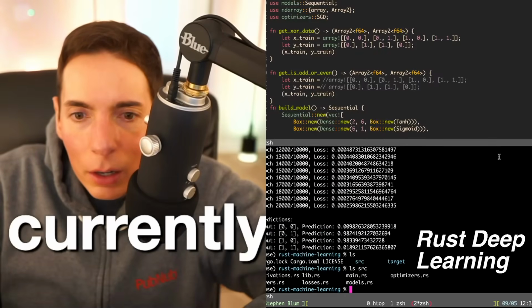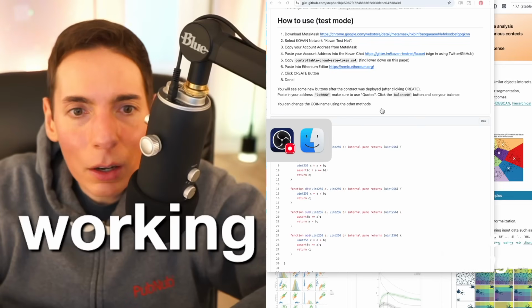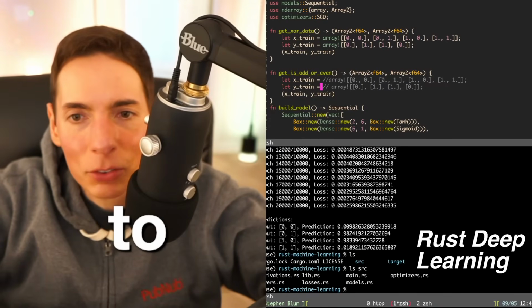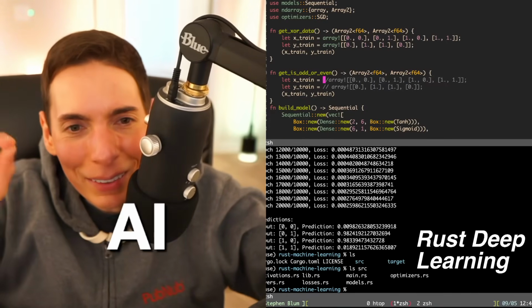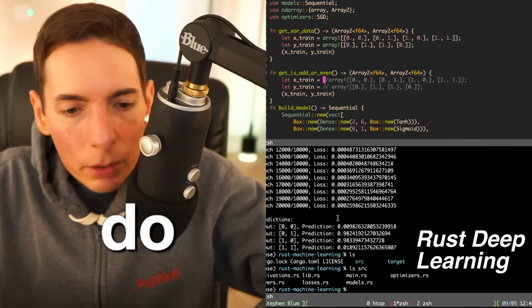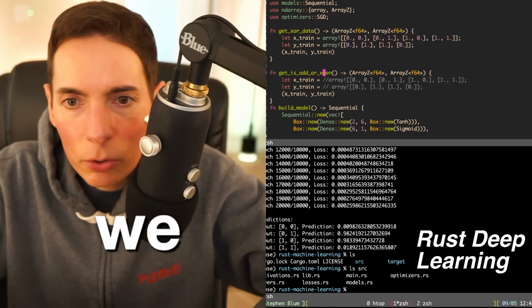So currently working on some Rust deep learning. That's what we're doing. Currently working on artificial intelligence and a Rust tutorial. We're going to cook with this model, with this AI. This little AI assembly is like a black hole. Now, before it ends, because I do got to get going, I want to finish this is odd or even. We got to do is odd or even.